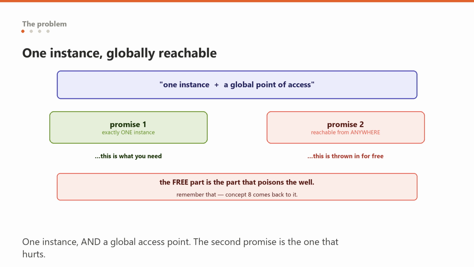Now, why would you want that? The honest case is something that wraps a genuinely unique physical resource, like a connection pool or a hardware device. Something enormously expensive to create where a second copy would be waste. Something that must be a single source of truth, like an in-memory cache or a configuration registry. Those are real needs. Hold on to the distinction though. The need is usually for one instance. The global access point is thrown in for free, and it is the free part that poisons the well. Remember that, because concept 8 is where we come back to it.